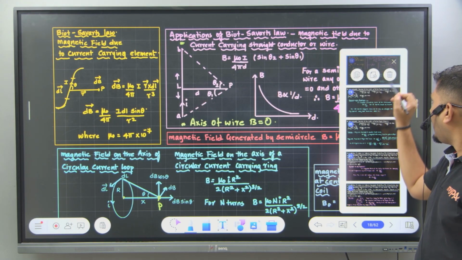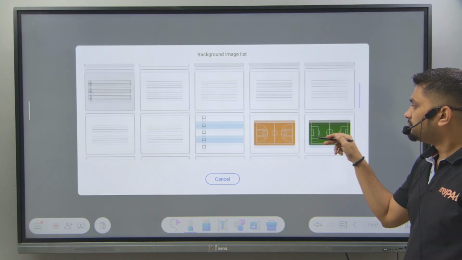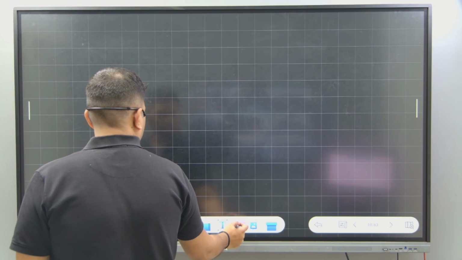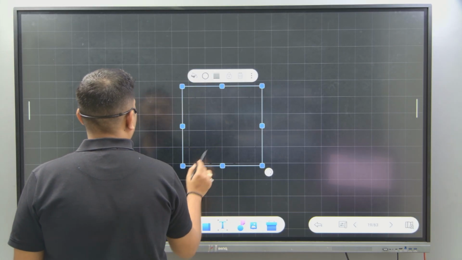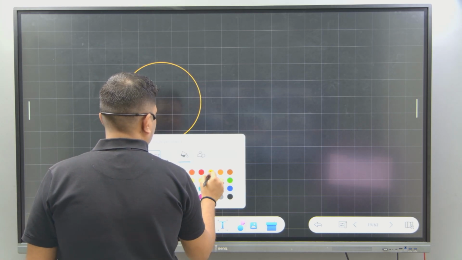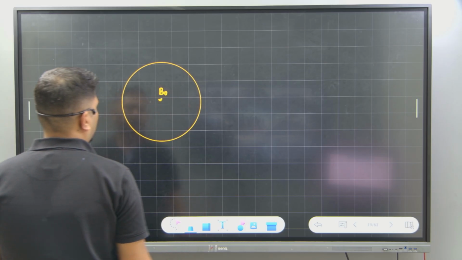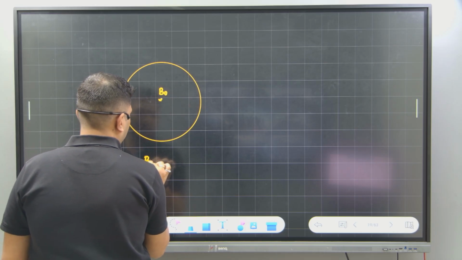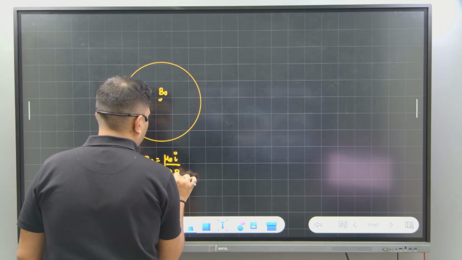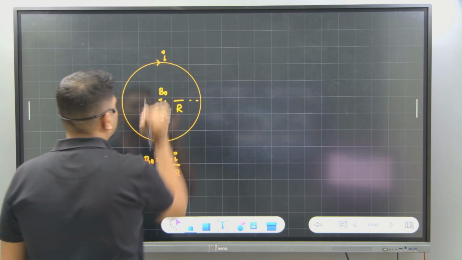One more thing we have to add here. If there is a circular coil carrying current, then the magnetic field at the center, which I might consider as B naught, will be equal to mu naught times I divided by 2 times R, where R stands for radius and I stands for current, correct?